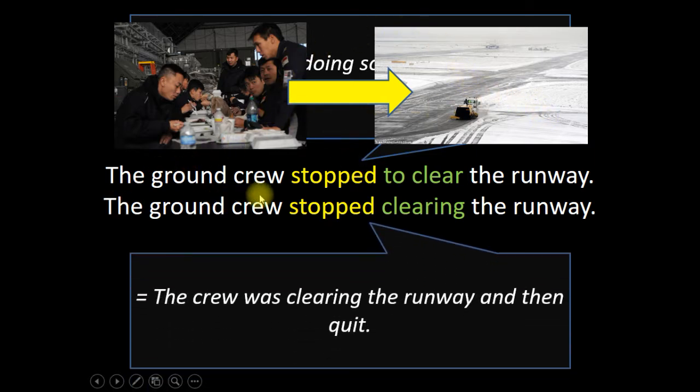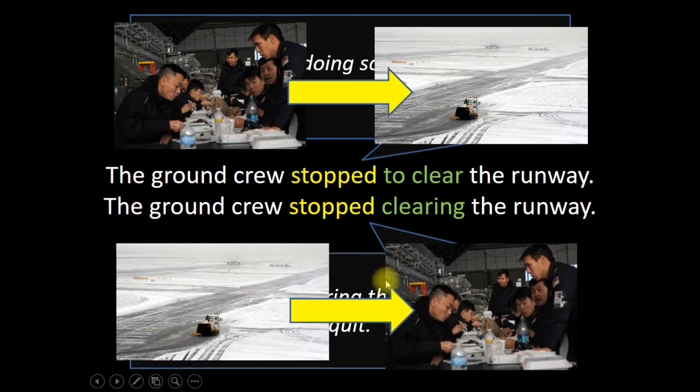However, the ground crew stopped clearing the runway would mean this. The crew was clearing the runway and then quit. So this would mean the ground crew was clearing and then stopped doing that to do something else. So the ground crew stopped to clear the runway. The ground crew stopped clearing the runway.